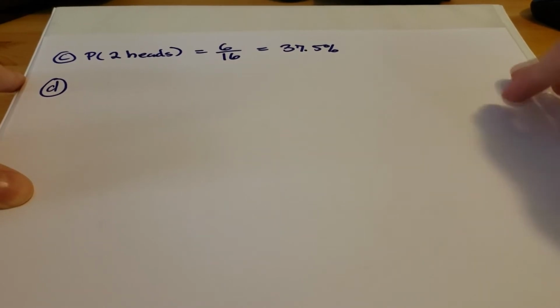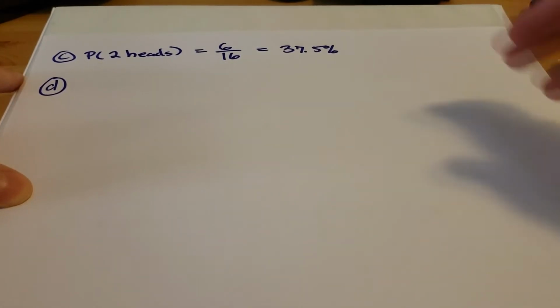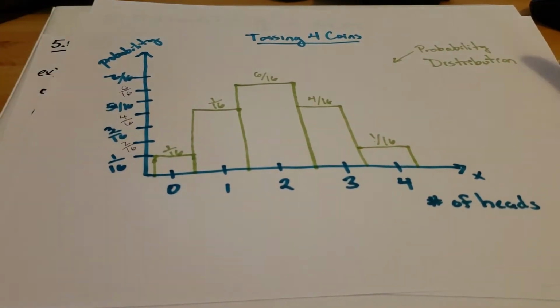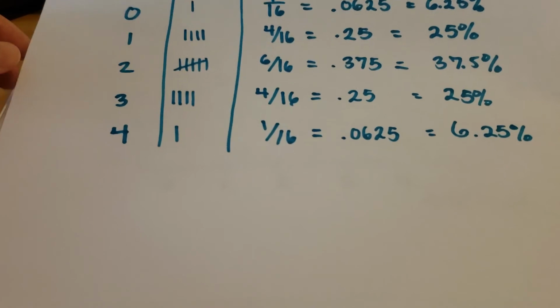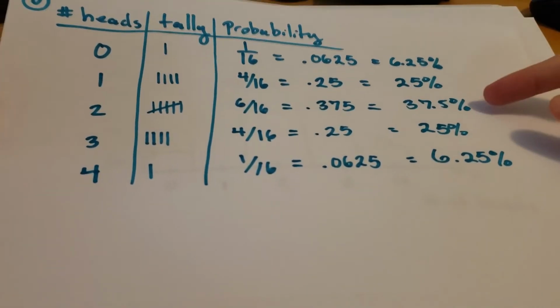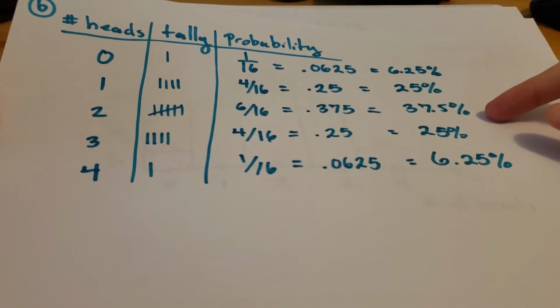How many times would you expect to win and how many times would you expect to lose? We can see from the histogram we made and also from the probabilities that we calculated that two heads is the most likely thing to happen, at 37.5%.